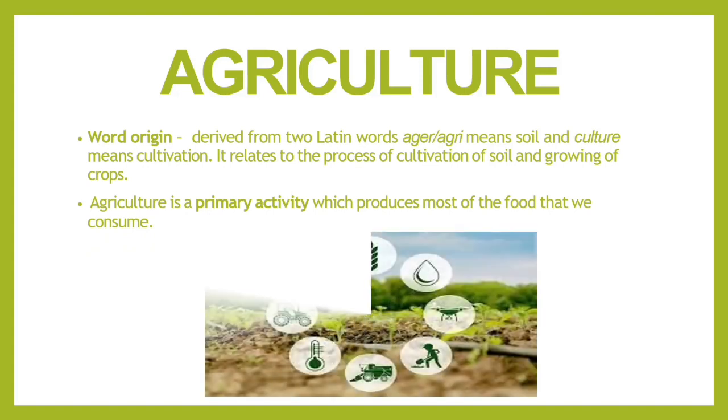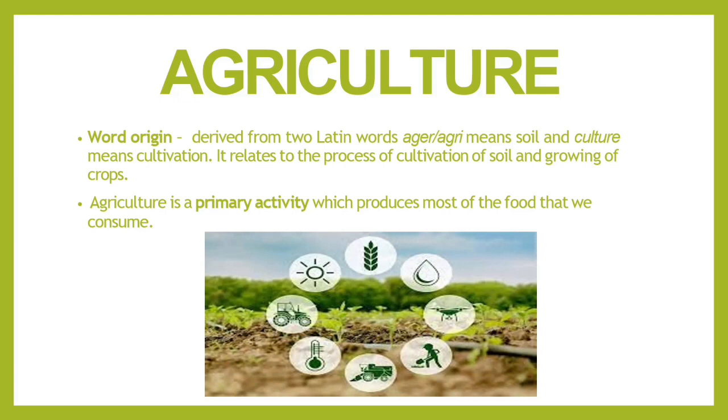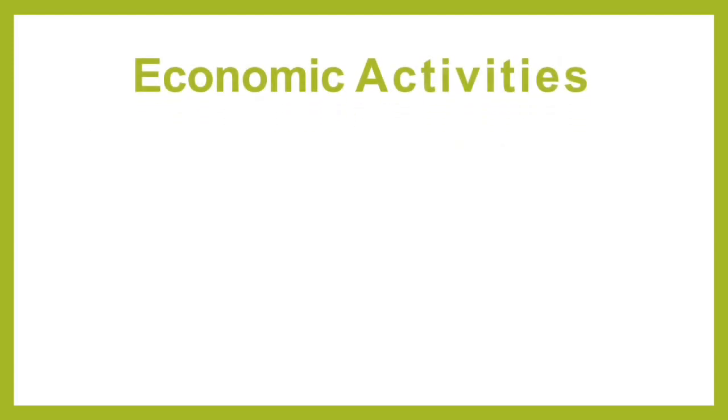So here is the picture of agriculture. In agriculture, we are performing different types of activities. So let us start with economic activities. What is the meaning of economic activities? The activities that people do to earn their livelihood are known as economic activities.